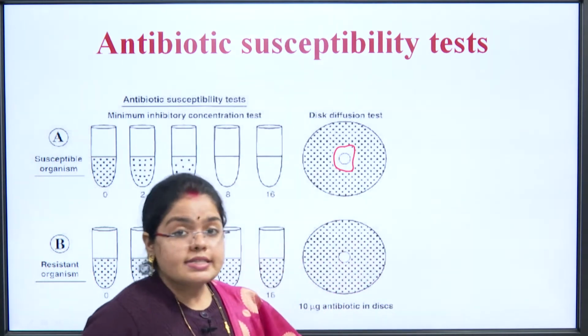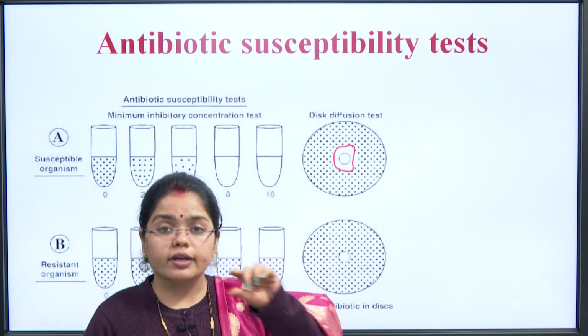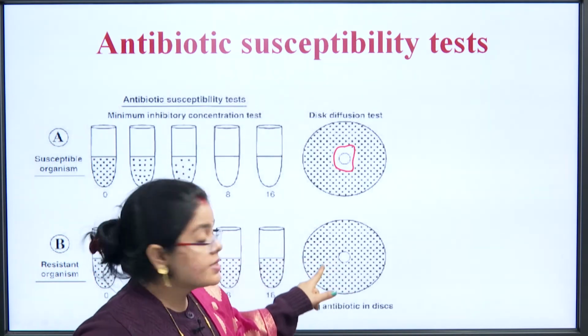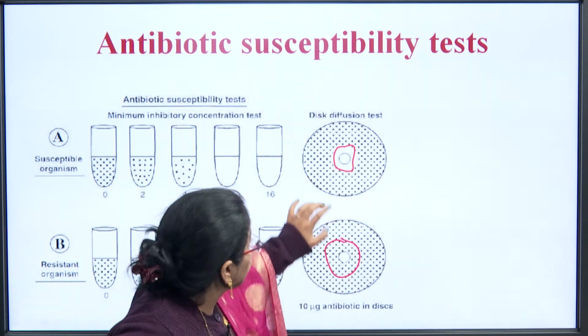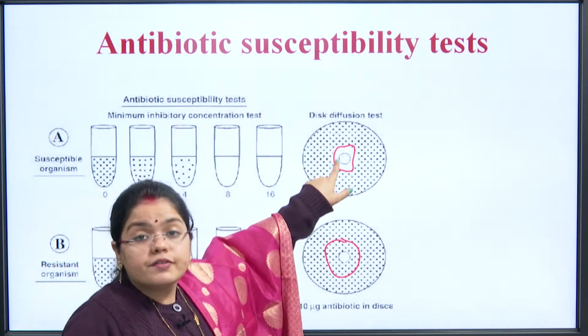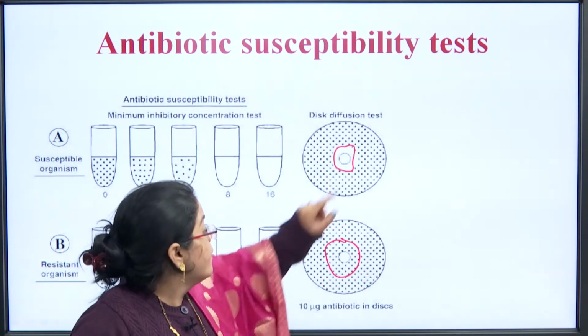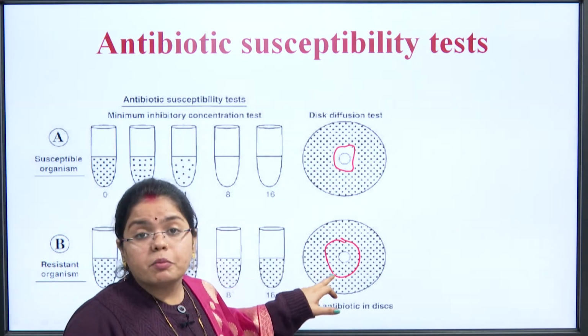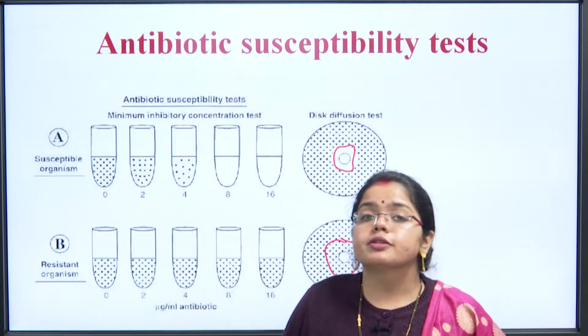Now when we did the disk diffusion test, what did we do? Again we have bored a hole into that culture media, we place the antimicrobial agent into it, but you can see in this area, you can compare now. Here the number of cells is not there, the cells are very reduced or absent from that area. Here the cells are present. That means the organism is completely resistant to it. It is unaffected by the presence of the antibiotic.